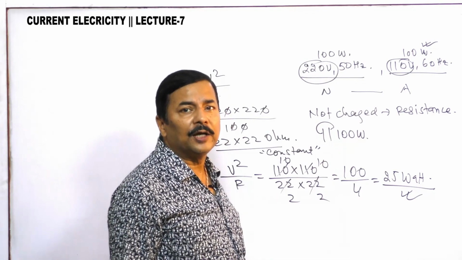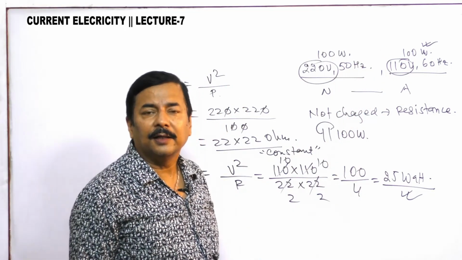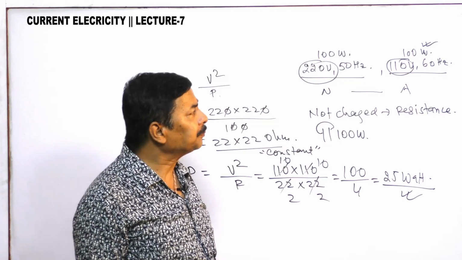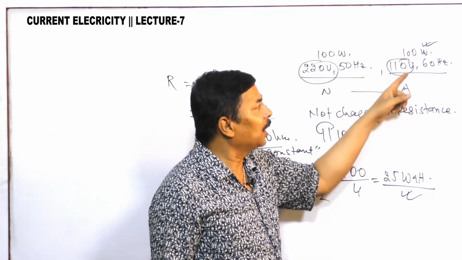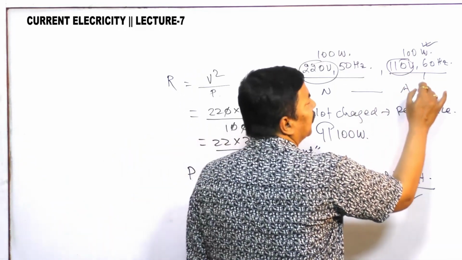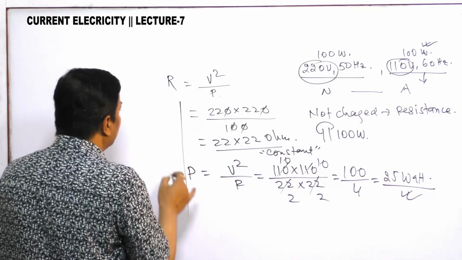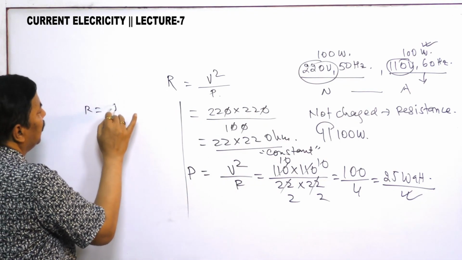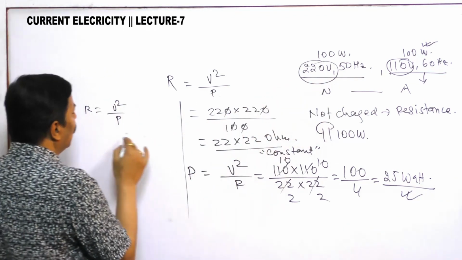Now next, think of the same bulb. You are coming back on vacation to your residence in Nepal, but you purchased the 100 watt bulb here in America. So what will be the resistance? Resistance will be V squared by P. In the American system, V is 110.